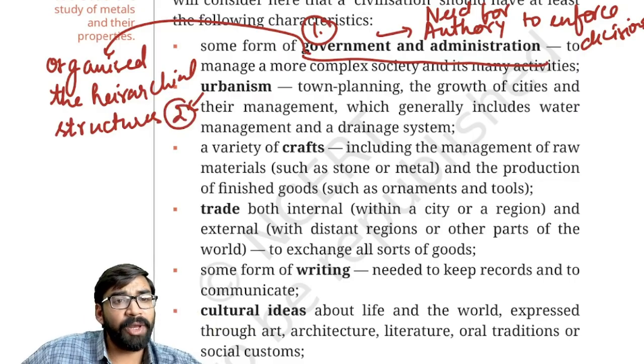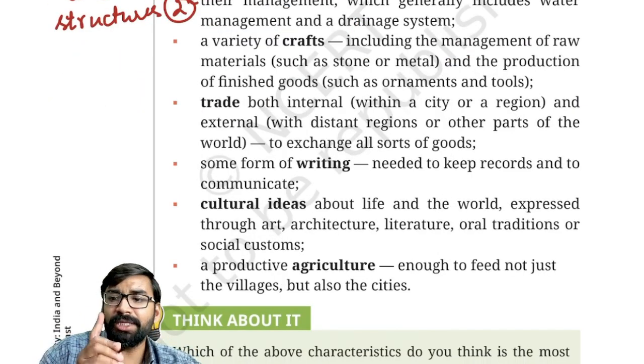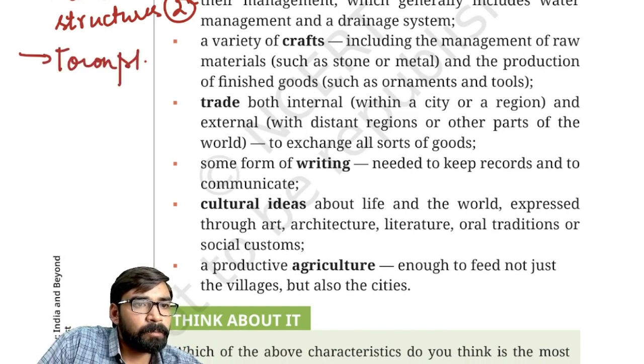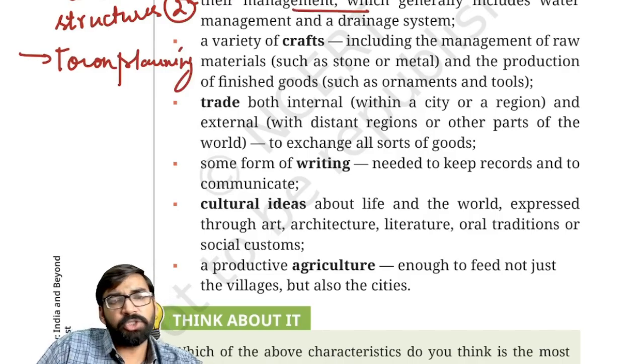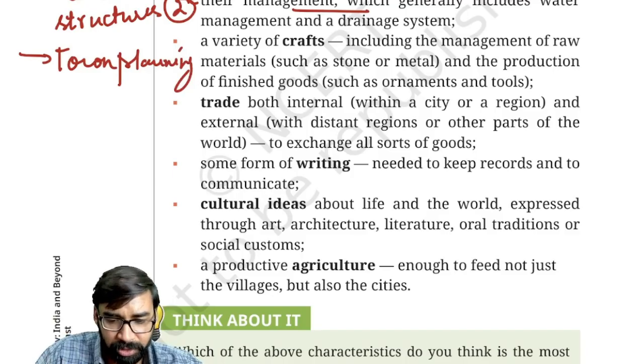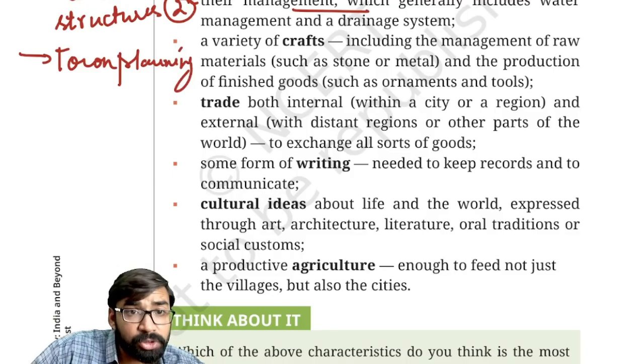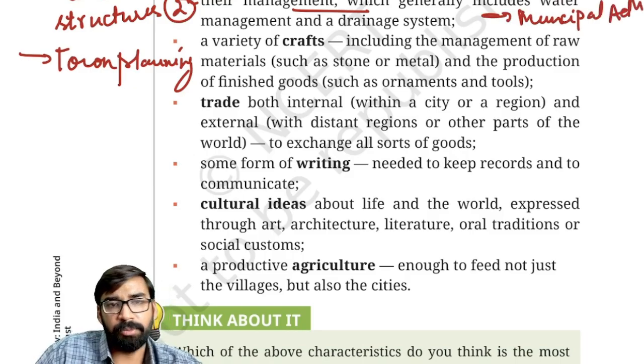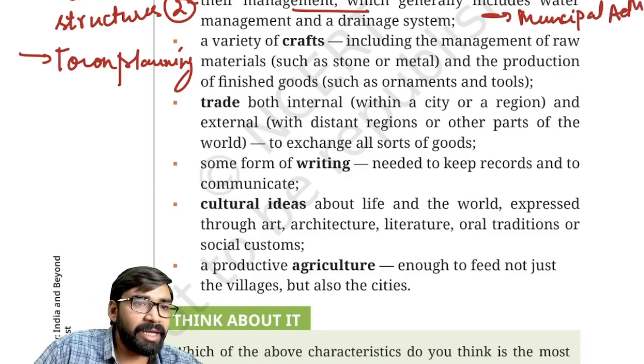Fine. Second important thing, urbanism. Now, when we say urbanism, urbanism represents what? Urbanism represents town planning, development and growth of cities, their management, which also includes the drainage system, water management, and also the municipal administration. Then next is crafts.